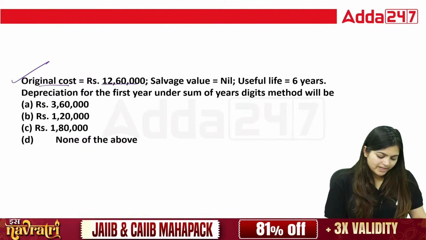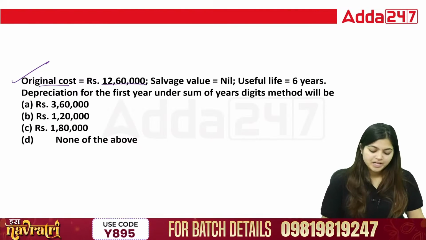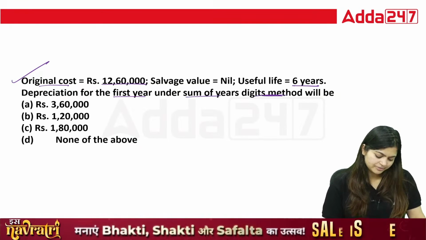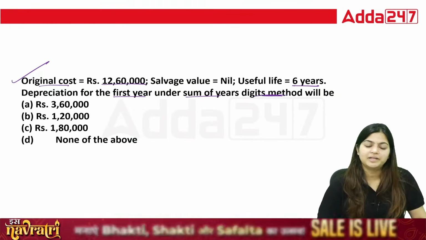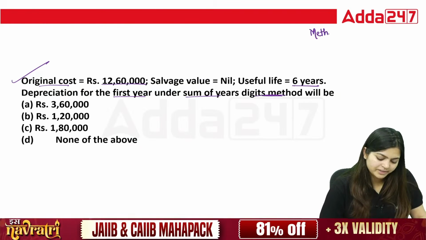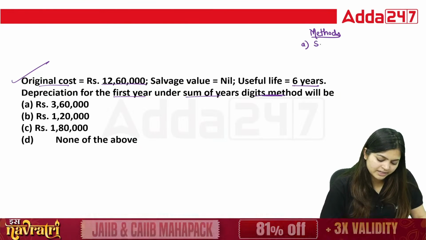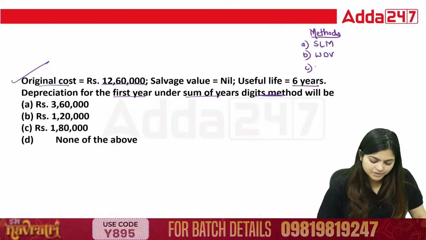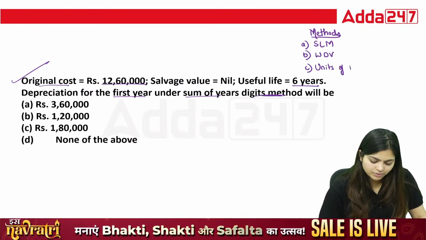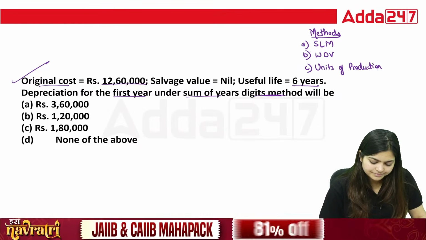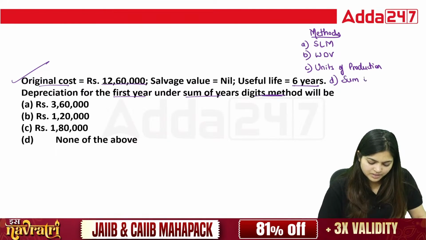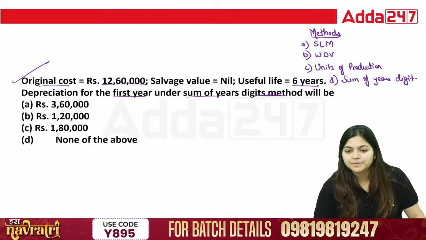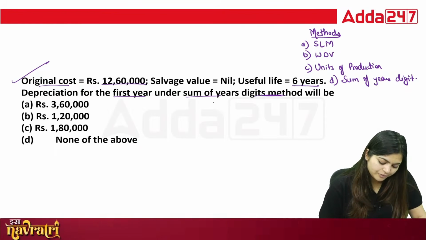Original cost 12,60,000, salvage value nil, useful life 6 years. Depreciation for the first year under the sum of years digit method will be? As per depreciation methods, there are 4 methods. A, that is the SLM method; B, the WDV method; C, the units of production method; and D, the sum of years digit method. Now they're asking for the sum of years digit method.